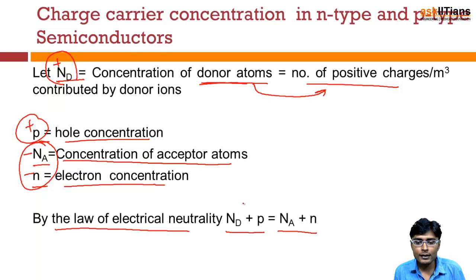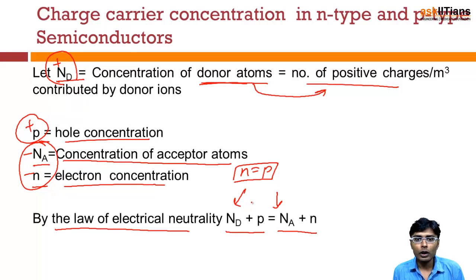In the intrinsic case, ND and Na will be 0. For that case, n will be equal to p, and we know that the electron concentration is equal to the hole concentration for an intrinsic semiconductor. But a semiconductor may have both types of impurities, trivalent as well as pentavalent, so we cannot directly say whether it is N-type or P-type.